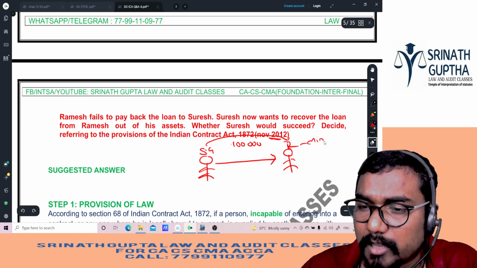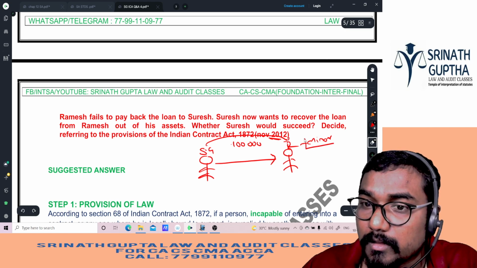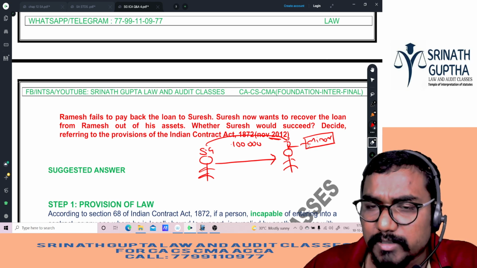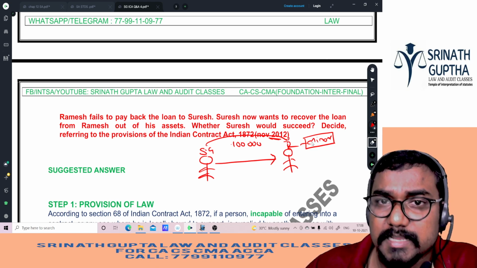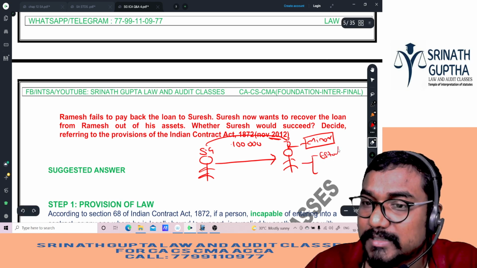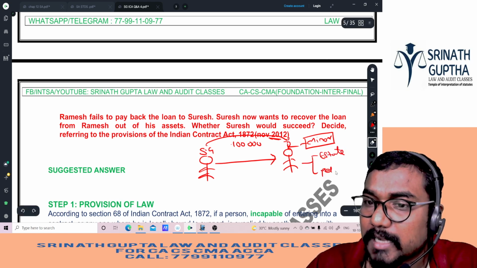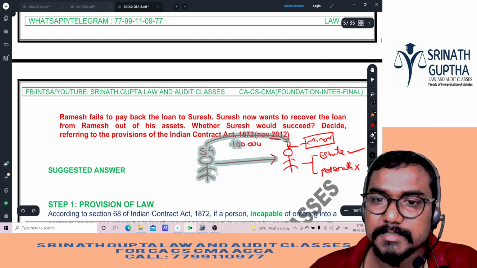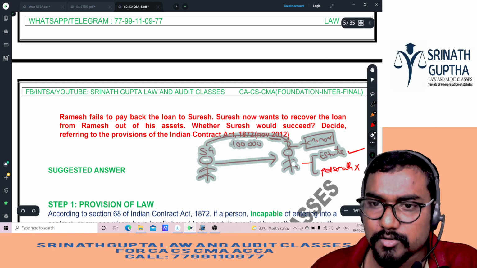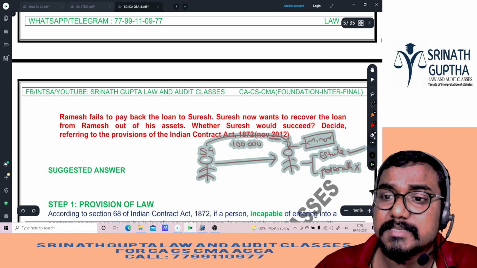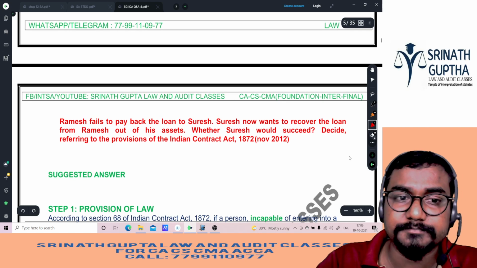Can I recover this 1 lakh rupees from the minor, beta? Minor is not personally liable, only minor's estate is liable. Education is necessary, so I can recover this 1 lakh rupees only from Rohit's estate, but Rohit is not personally liable. Clear, na? This question was asked 4 times, beta. The above 4 questions are this one only: supply of necessaries or education loan to a minor.